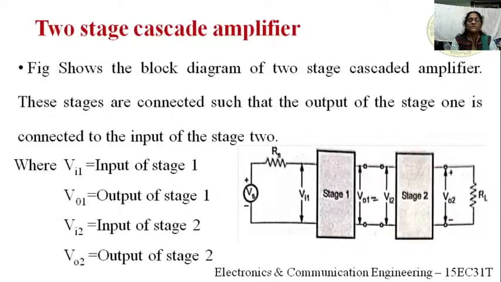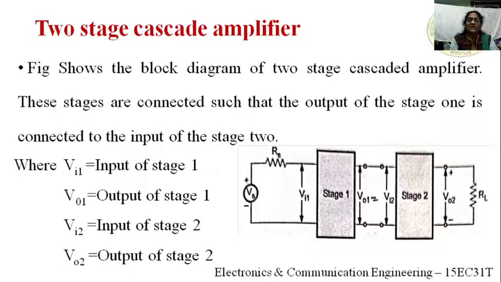Next, the complete derivation: how will you get the overall gain AV as the multiplication of the gains of the individual stages? We'll see it in detail here. For simplification, we are considering only a two-stage cascade amplifier. The figure shows the block diagram of a two-stage cascaded amplifier.